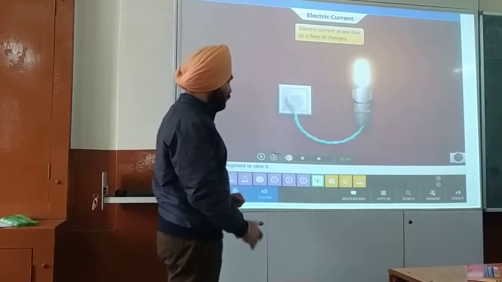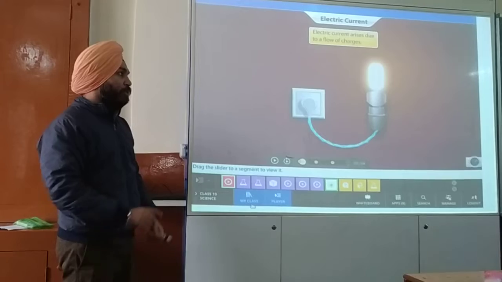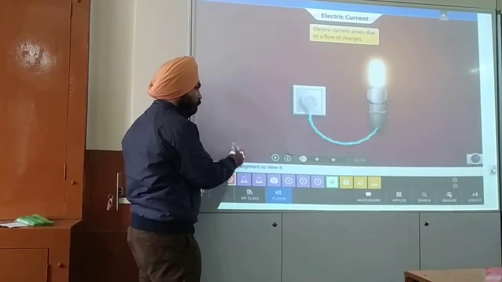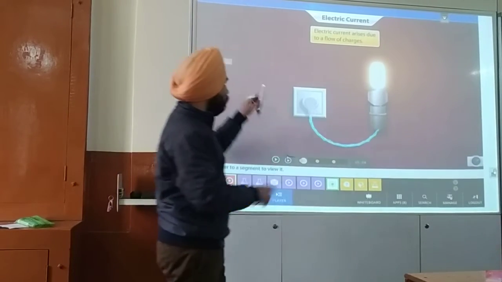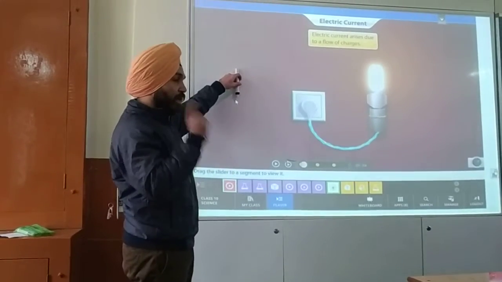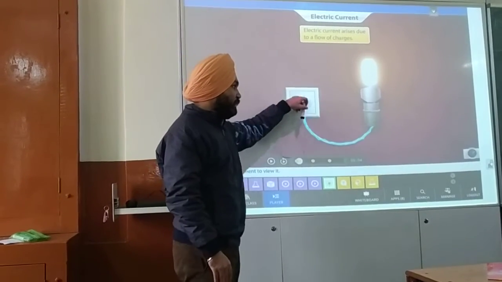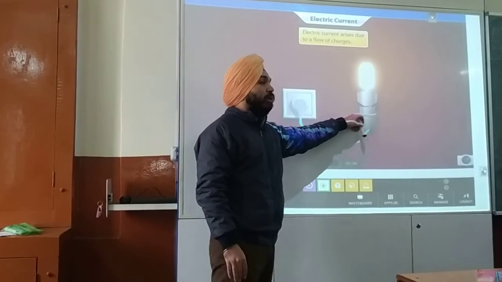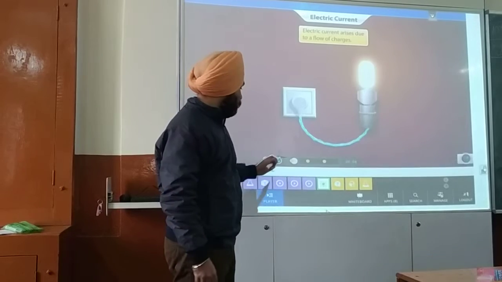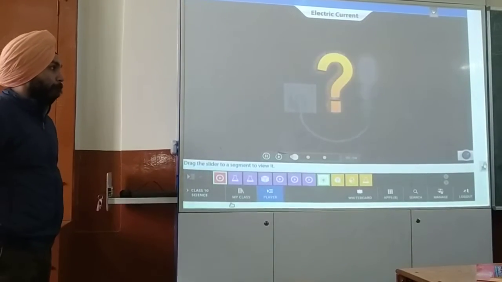So note down this definition. Electric current arises due to the flow of charge. If charge is stationary, for example, this is a charge here, is it constituting a current? Answer is no. But if the charge is flowing, then we can say there is electric current flowing in a body, in a matter. So now look again. But why do these charges flow?